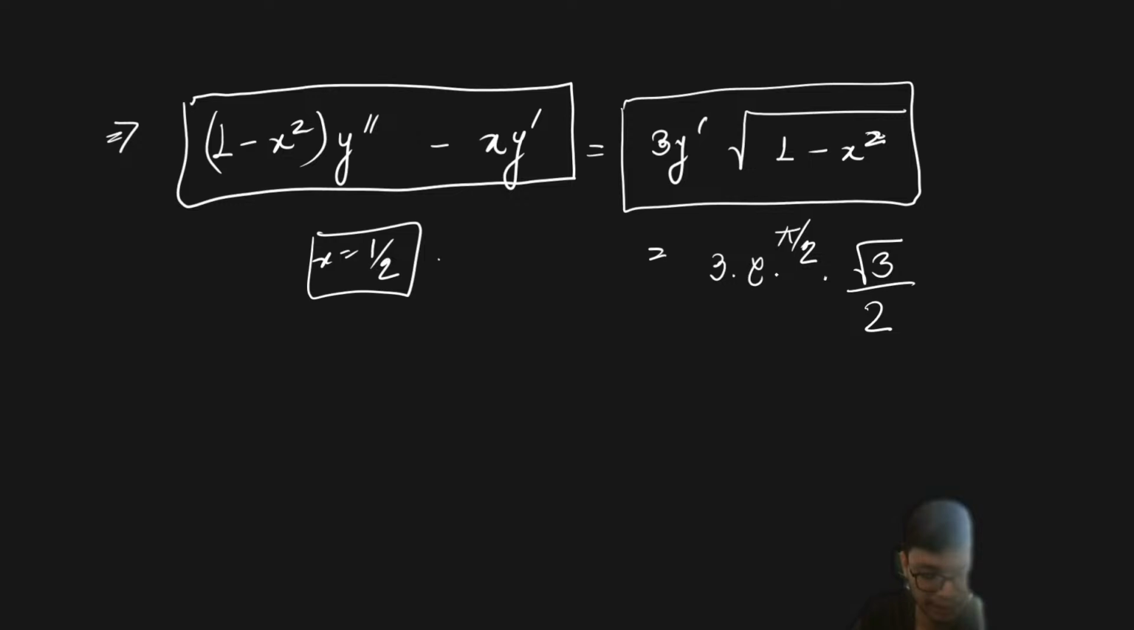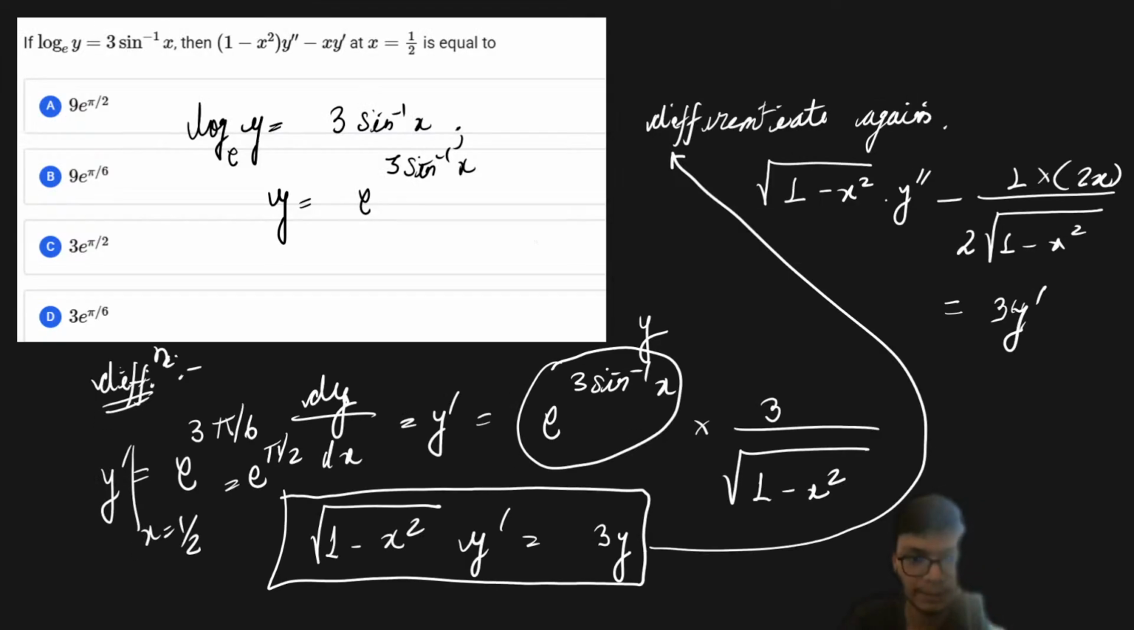I hope I'm doing it correctly. Let me check, is there any mistake or not? So y dash is going to be, oh okay, I forgot to calculate the entire y dash, right? It is e to the power pi by 2 multiplied with 3 upon root 3 by 2, right? That is also something I had missed out.